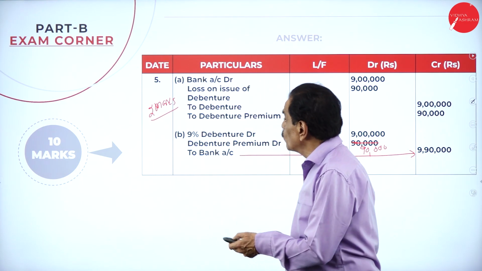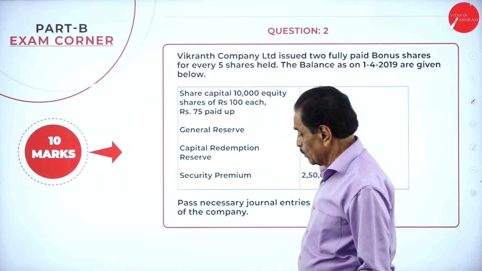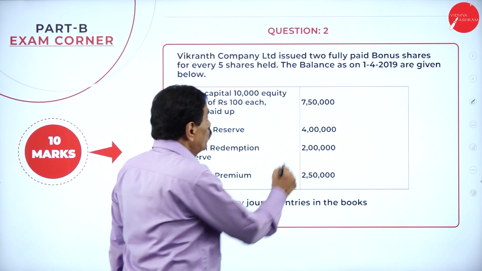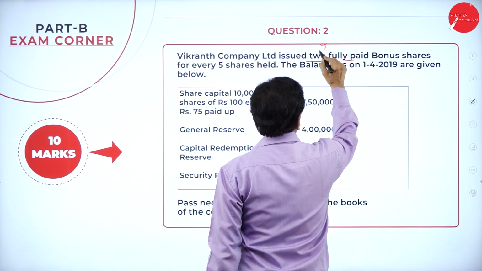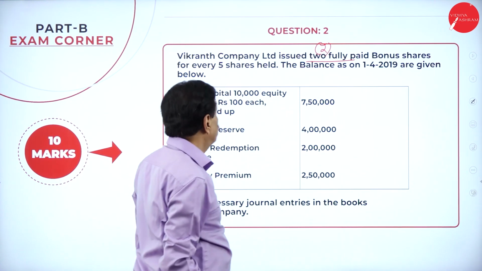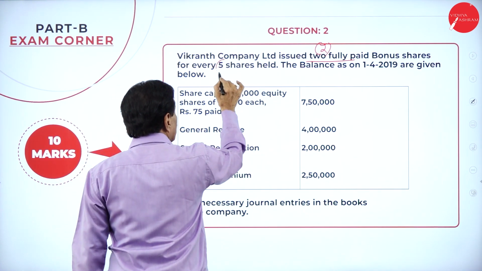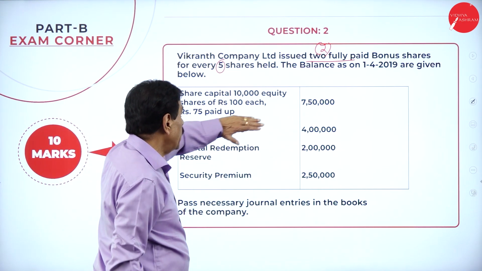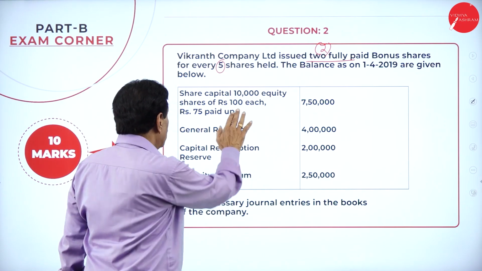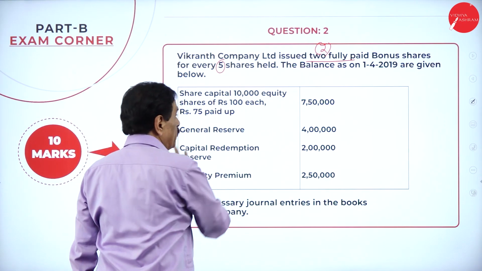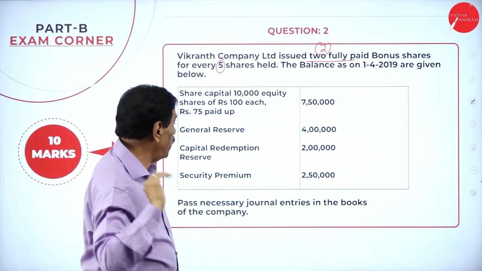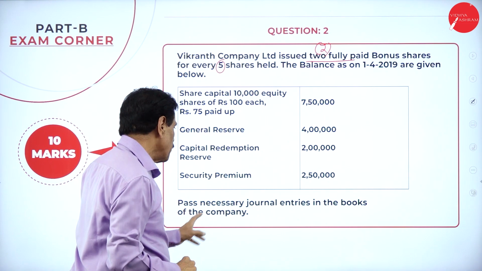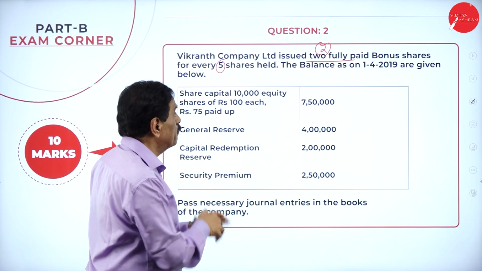Then we'll move on to the next problem now. So see that. Vikrant Company Limited issued 2 fully paid bonus shares for every 5 shares held. The balance sheet as on 1/4/19 is given. Share capital: 10,000 equity shares of 100 each, 75 paid, balance 25 to be paid. They have a general reserve and a capital redemption reserve. They are asking to pass the necessary journal entries in the books of the company. It is nothing but a bonus share.